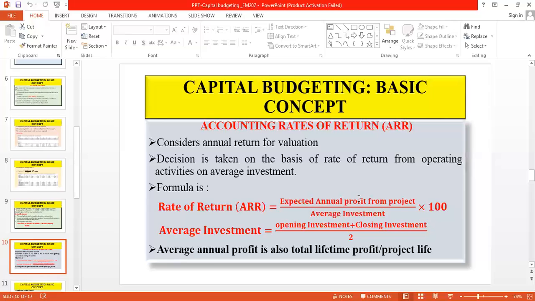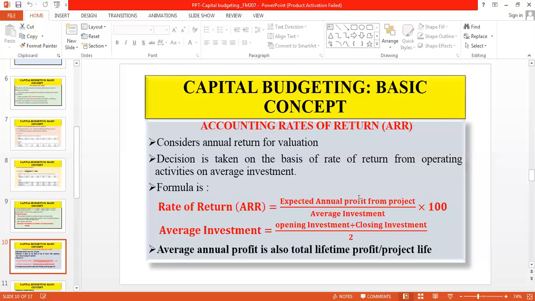And after 5 years, when the machine will not be usable, we have to sell the machine. The value that we will realize from such sale is known as salvage value. It is actually the end value of investment. If the salvage value is zero, then the end value is also zero.